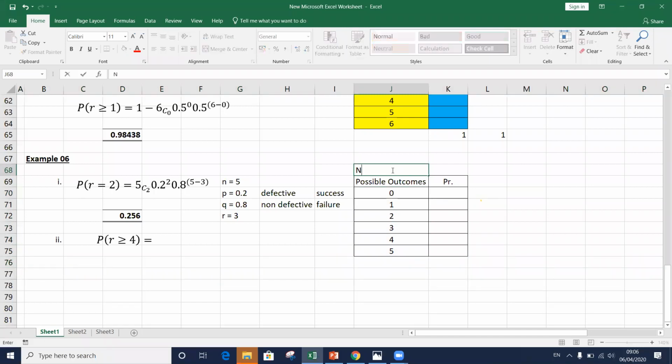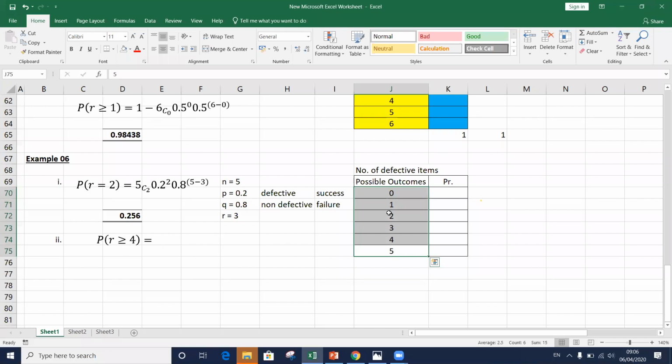What we are measuring is the number of defective items. That is what we measure. Out of the five items, there could be no defective items. Only one item may be defective, or two, three, four, or all the 5 items may be defective. So these are the possible outcomes.